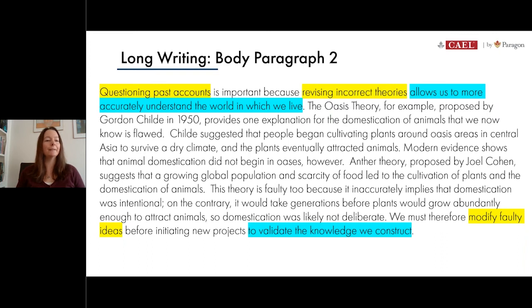These blue phrases focus more on the topic sentence of this exact paragraph. So in other words, up top, we've said that the reason we need to revise theories is to allow us to more accurately understand the world in which we live. In the bottom, we've said to validate the knowledge we construct. So those 2 ideas mean the same, and the language is varied.